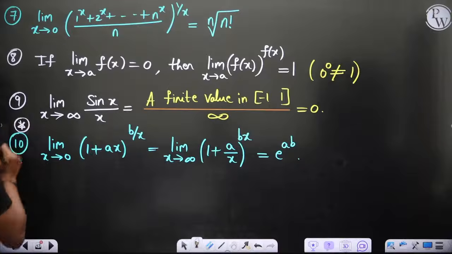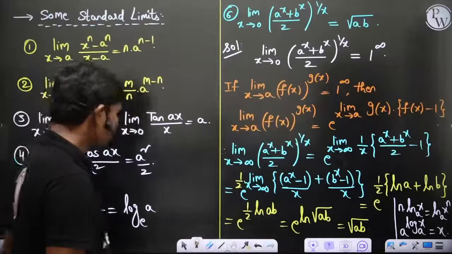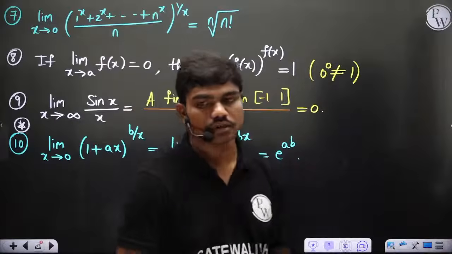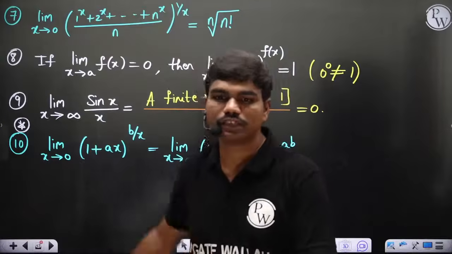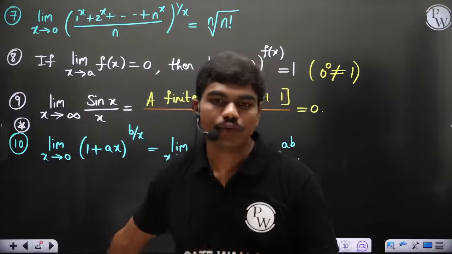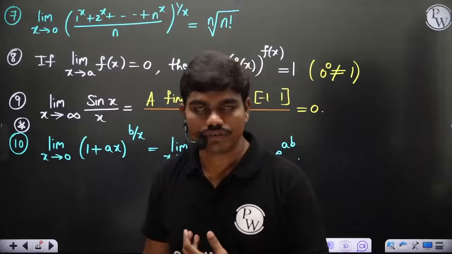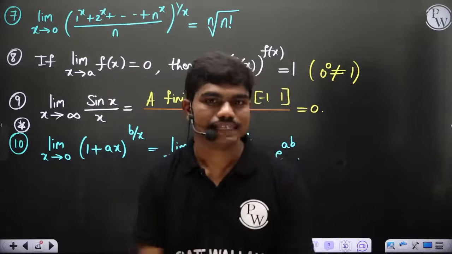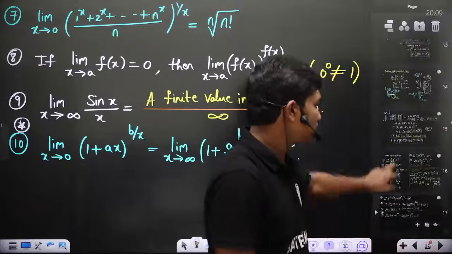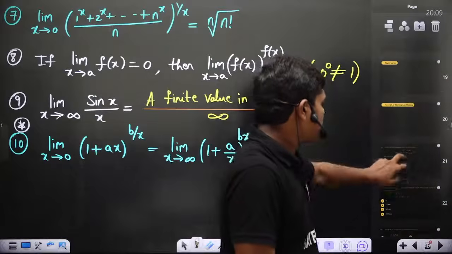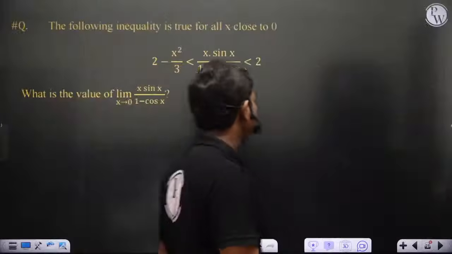These are some standard limits which could keep rolling out again and again in the GATE examination. They could slightly save time, but of course you need to mandatorily know them. Even if you don't know them, if you know the techniques, you can derive them at any point. So let's solve one question, actually this question.